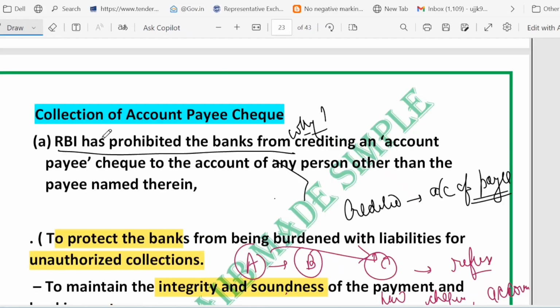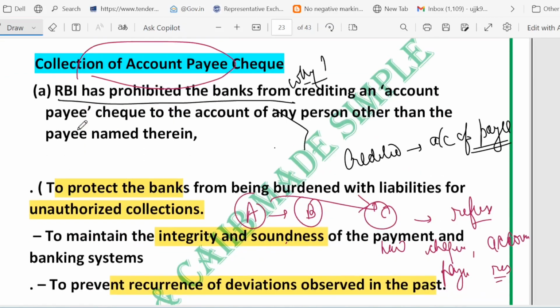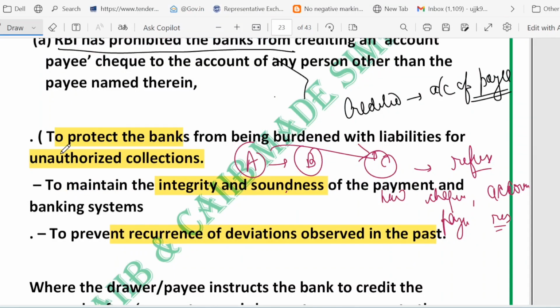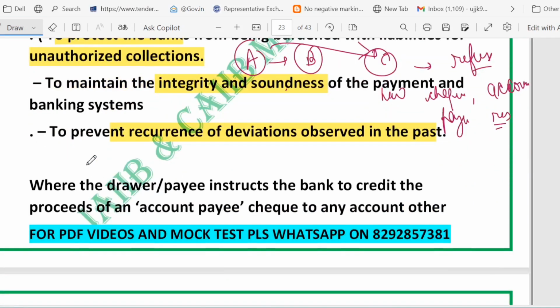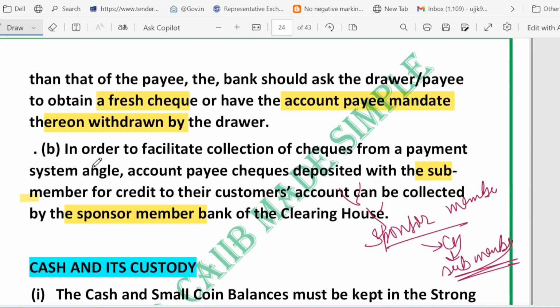I told you account payee simply means credit only to the named payee. Second, RBI prohibits crediting it to anyone else, to prevent fraud and to protect the system. Next, if the drawer or the payee wants credit to a different account, then the bank asks for a fresh check or withdrawal of the account payee mandate. One more point: the sponsor member can collect an account payee check deposited with the sub-member at the clearing house. So an account payee check protects the payee. The bank must follow the RBI rule and will only credit the named person. If you need money credited elsewhere, get a fresh check or withdraw the account payee instruction.